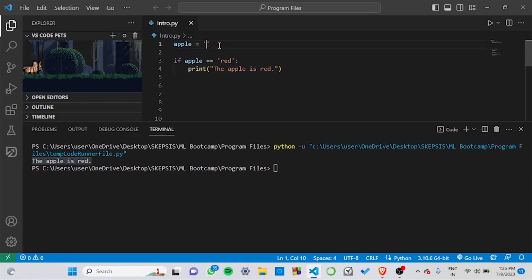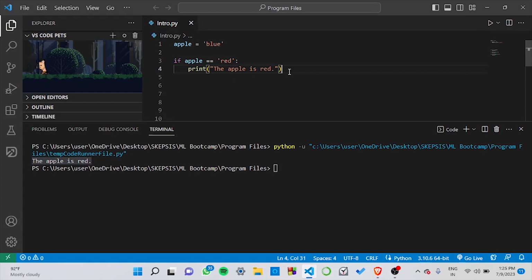Now, let's say if we were to take it as blue, and we had to show the statement the apple is not red in case the color of the apple is anything but the color red. What would we do in that case? Simple. We would take an else statement and print the apple is not red.